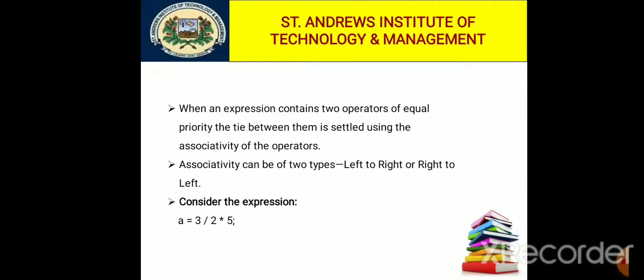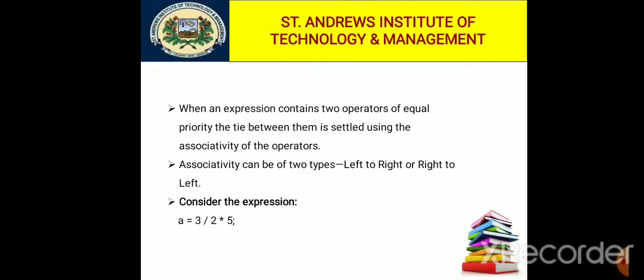Left to right associativity means that the left operand must be unambiguous. Unambiguous in what sense? It must not be involved in evaluation of any other sub-expression. Similarly, in case of right to left associativity, the right operand must be unambiguous.